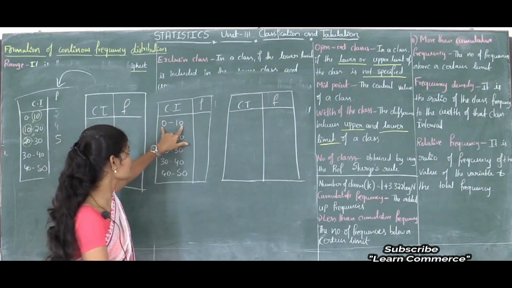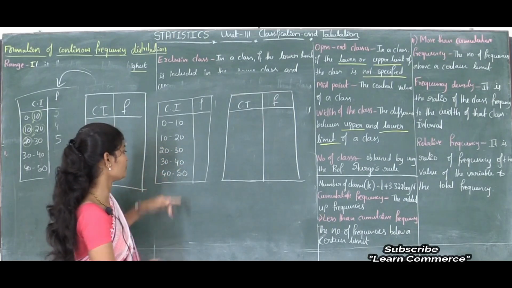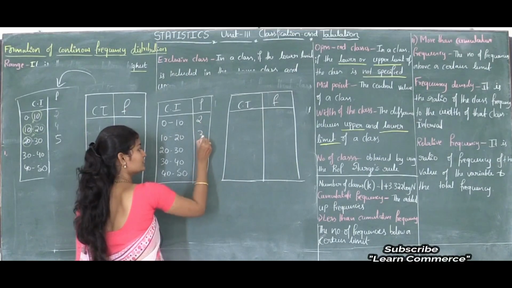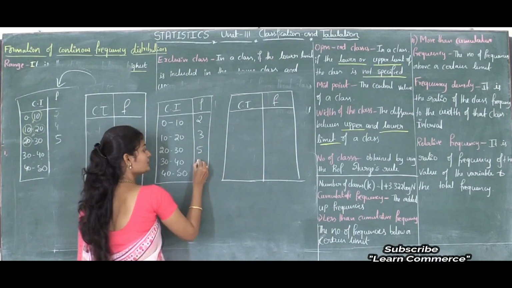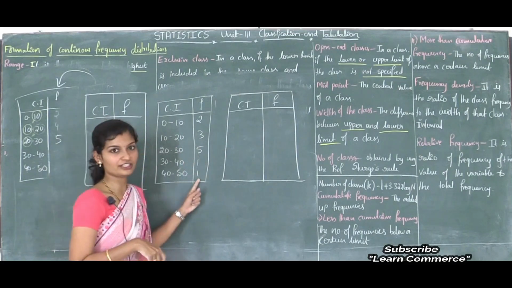Here the first class is 0 to 10, next 10 to 20, 20 to 30, 30 to 40, 40 to 50. And here I will consider the frequencies 2, 3, 5, then 1, 1. These are imaginary frequencies.